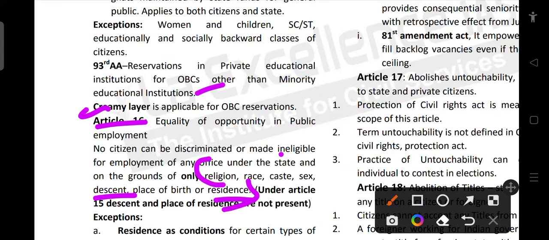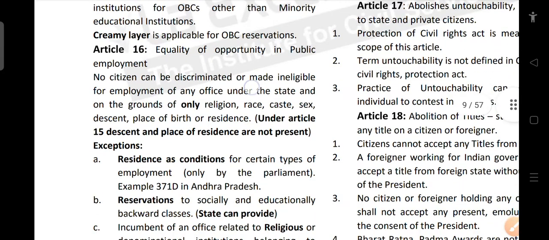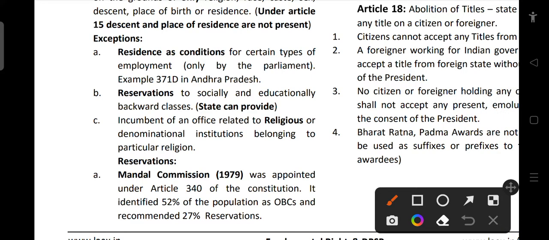In Article 15, descent and place of residence are not present. But in case of employment, we cannot discriminate in giving a job, citing that they do not live in this particular place. So there are certain exceptions. Residence can be made a condition for certain types of employment only by the Parliament. So Parliament can ask residence as a criterion for certain jobs. For example, Article 371D in Andhra Pradesh, where Parliament has made certain jobs available only to citizens of that particular state.